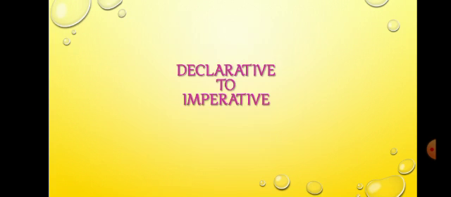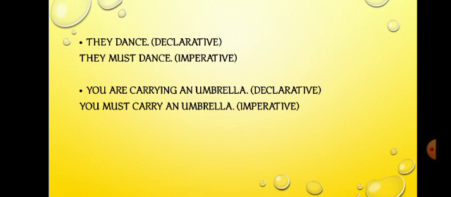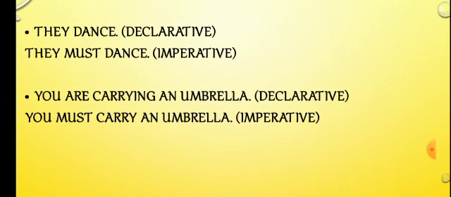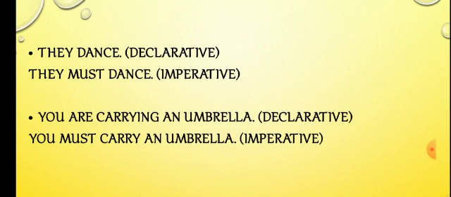Now let's move on to the next one, how we change declarative to imperative. See the first example. They dance, that is declarative. They must dance. Now, they dance is changed to imperative by adding the word must. You're ordering them to dance, okay?